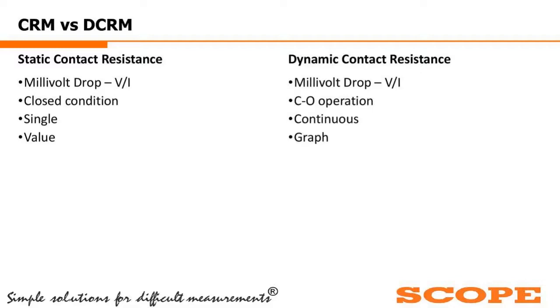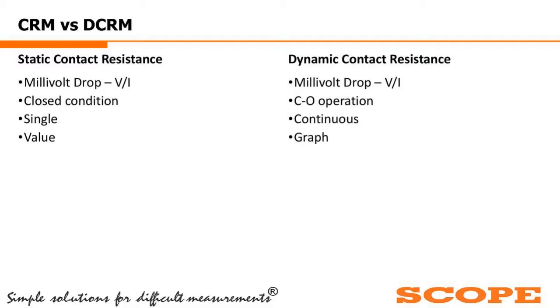We might take 4-5 different iterations, but it is a single value, a mere value. Let's say the contact resistance of a 400 kV breaker is 42 micro ohm. That means it is a pure number, a single value.